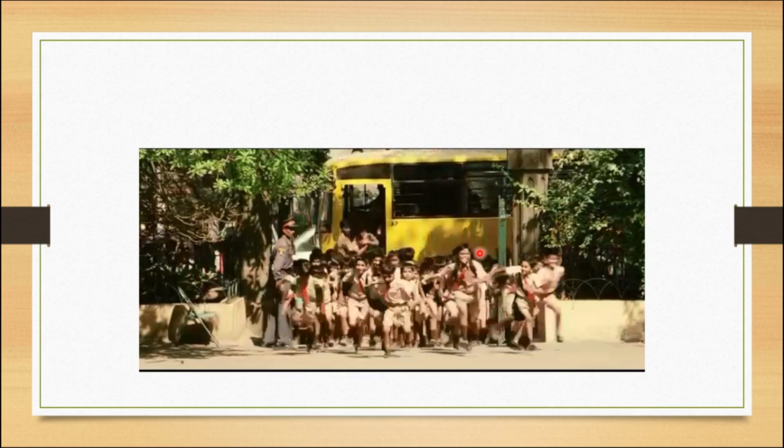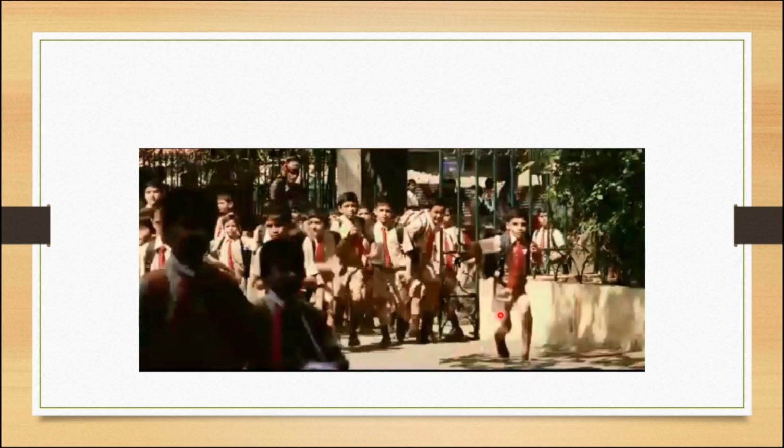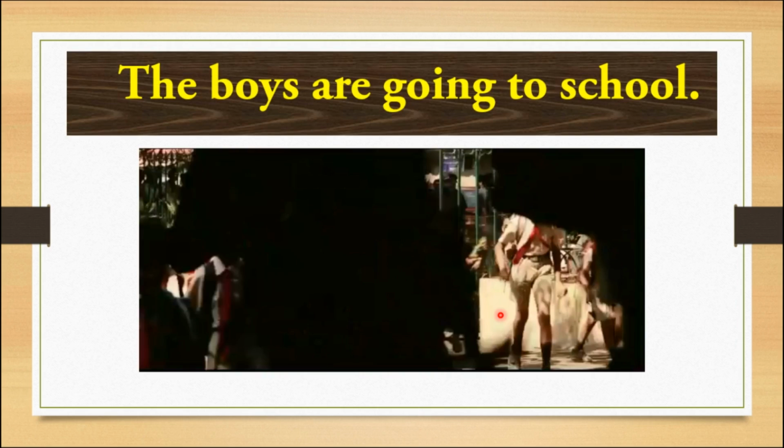What's happening? Running. Who are they? The children. The children are running. Very good. Just take this example: The boys are going to school. Here, are going expresses the action going on at present.